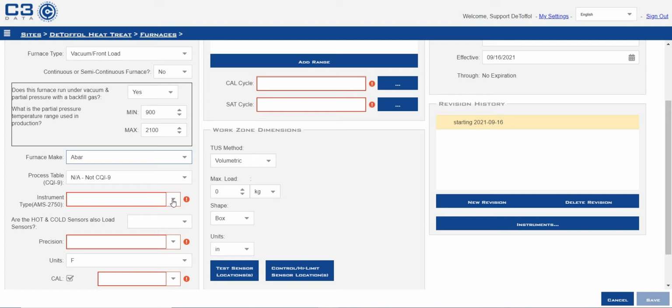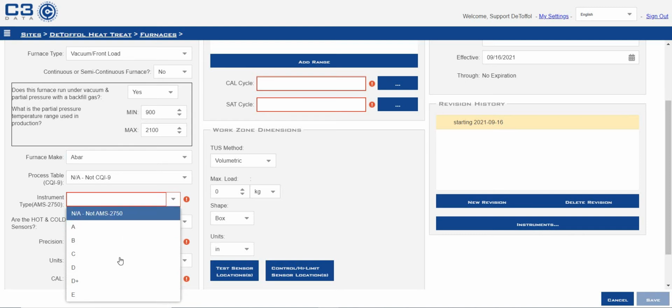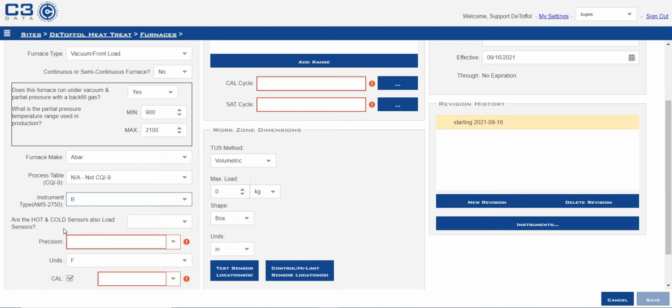So I'm going to go to instrumentation type. This is an instrumentation type B furnace. It runs load thermocouples during the process. Hot and cold sensors also used as load sensors? This is not a type C furnace, so the hot and cold are not used as load sensors. We can select no.